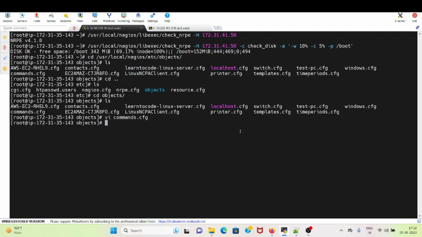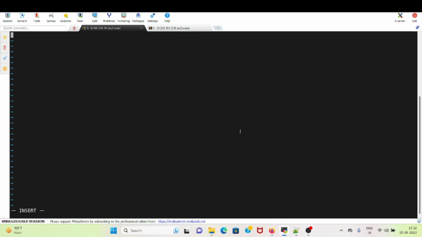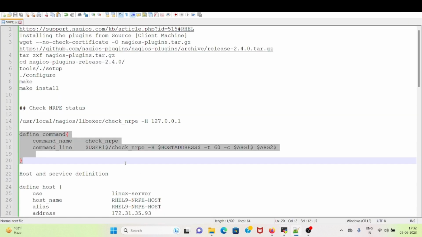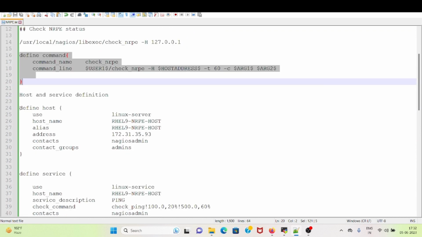The next step would be creating an object. For that I will create an object with rel9 nrpe host, rel9 nrpe host.cfg, and I will copy this host and service definitions.